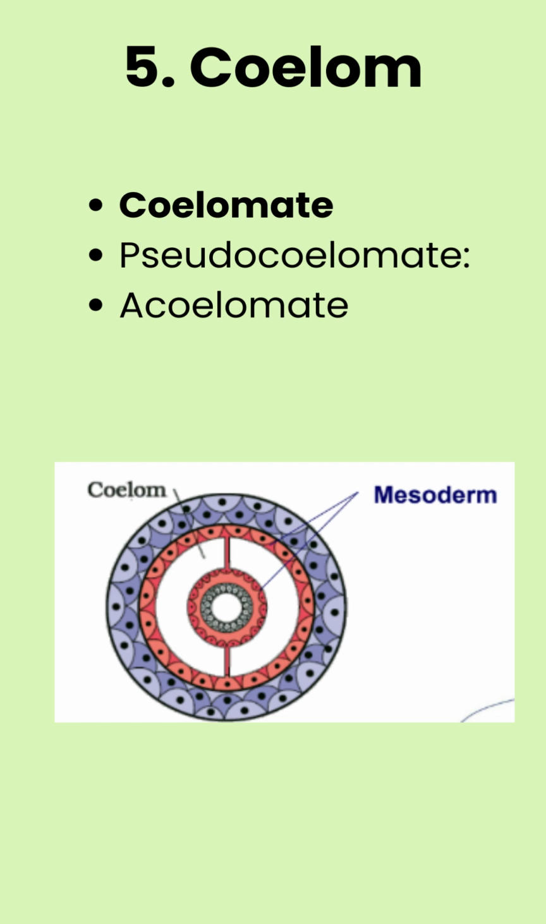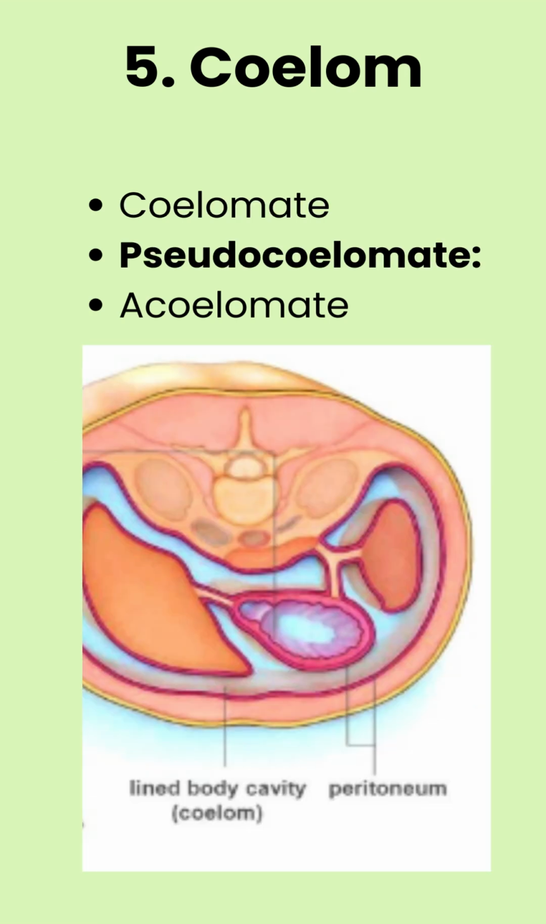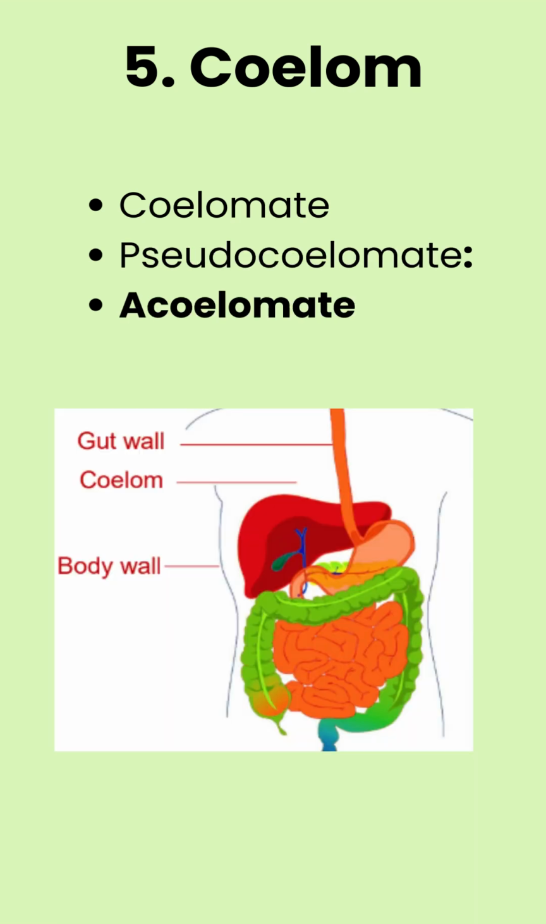such as Annelida, Mollusca, Arthropoda, Echinodermata, Hemichordata, and Chordata. Number 2. Pseudocoelomate. Some animals have a body cavity not lined by mesoderm, but have scattered pouches between the ectoderm and endoderm, referred to as pseudocoelom. Examples include aschelminthes. Number 3. Acoelomate. Animals without a coelom are called acoelomates. An example is platyhelminths.